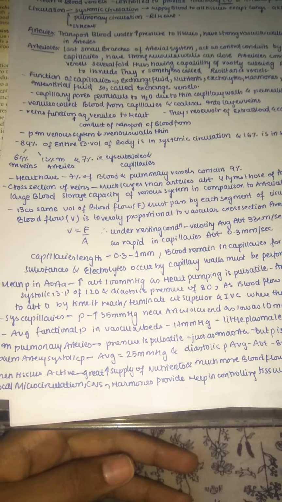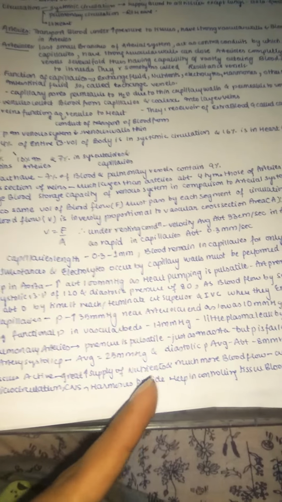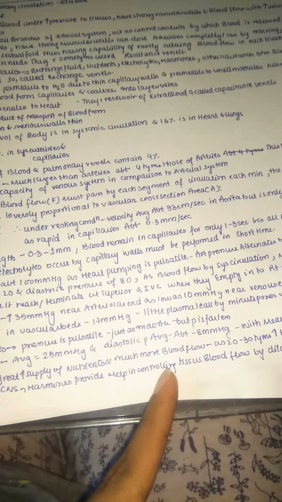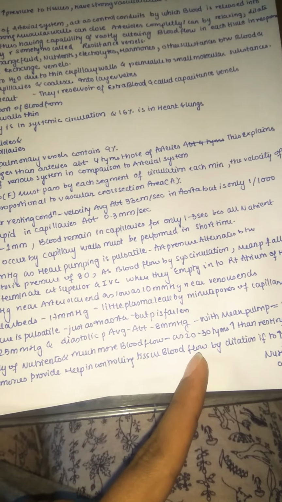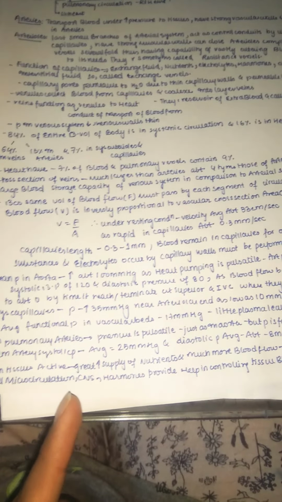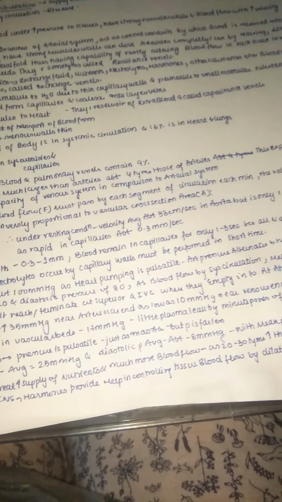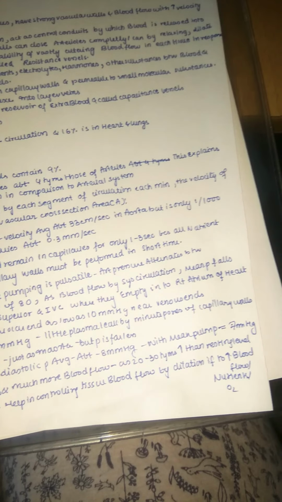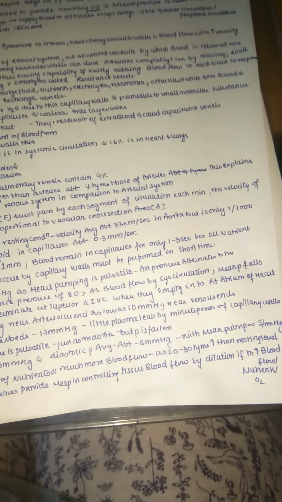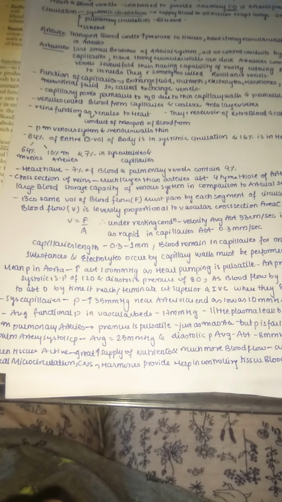Whenever the tissue is very active, such as during exercise, there is a great need for nutrients. It requires much higher blood flow, as much as 20 to 30 times the resting levels. So local microcirculation, the central nervous system and hormones help in controlling tissue blood flow by dilation, to increase blood flow and the exchange of nutrients and oxygen. For example, in heavy strenuous exercise, not only the arterial system but also the central nervous system, hormones and microcirculation come into action.